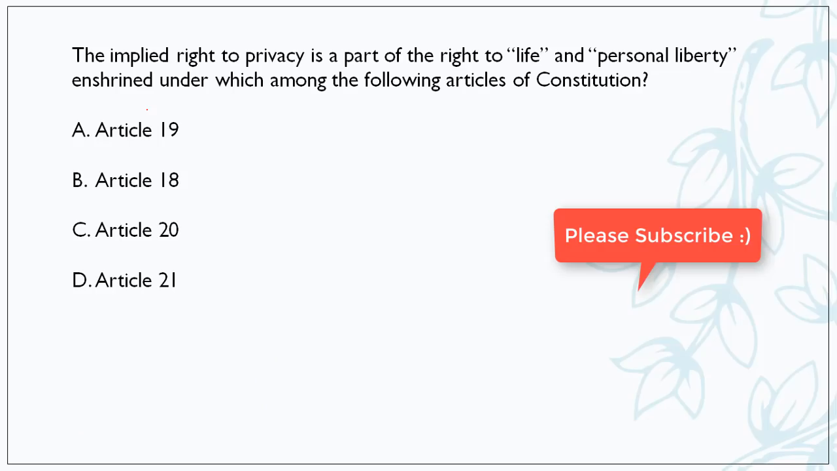Okay, moving forward. Next is: the implied right to privacy is a part of the right to life and personal liberty enshrined under which among the following articles of the Constitution. So friends, though the right to privacy is not explicitly mentioned anywhere in the fundamental rights, it is still implied by the fundamental right to life and personal liberty. And it is mentioned under Article 21 of our Constitution.